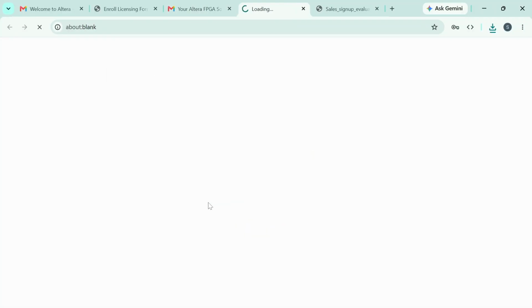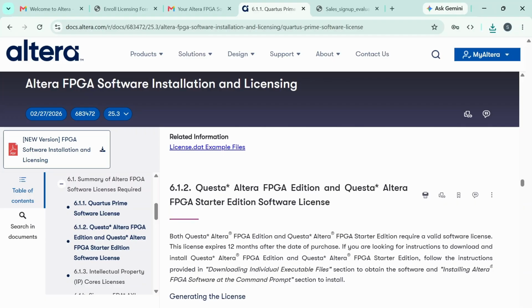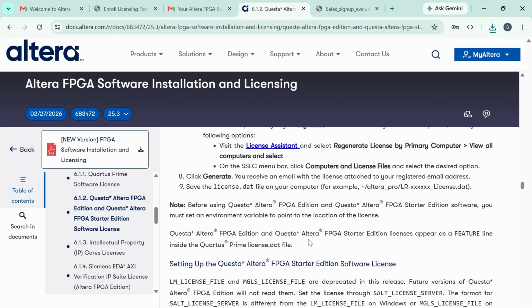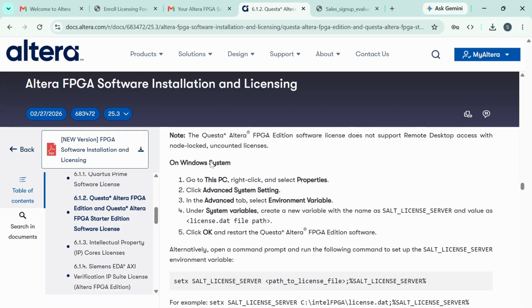So you can just click on that link. And if you are using the Windows version for the Quartus Prime software, you just scroll down to the section for installing the license on a Windows system.